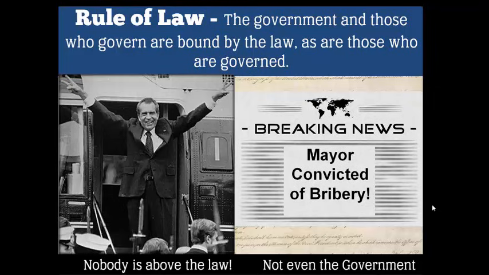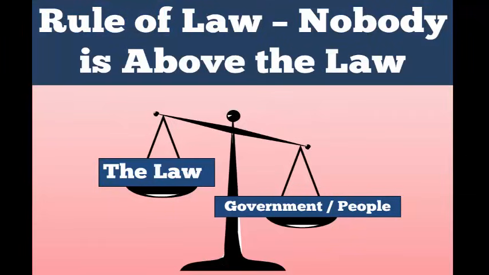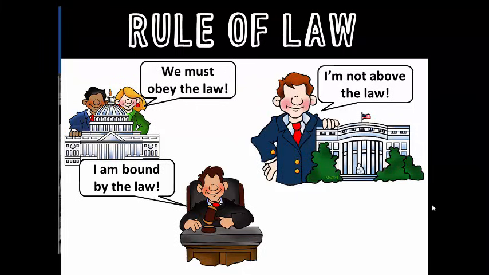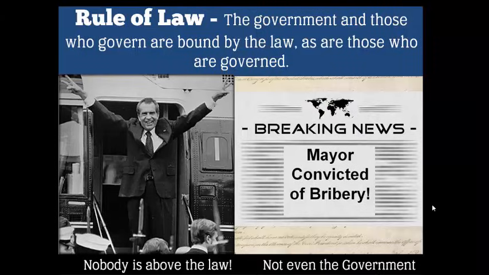The rule of law means that the government and those who govern are bound by the laws, as are those who are governed, us. There's an expression that goes along with the rule of law, and that is that nobody is above the law. The rule of law is what gives us protection from the government and from ourselves. This allows us to give power to elected officials, knowing that they can't take away our rights or abuse their power. And if they do, they will face the same consequences that we do.